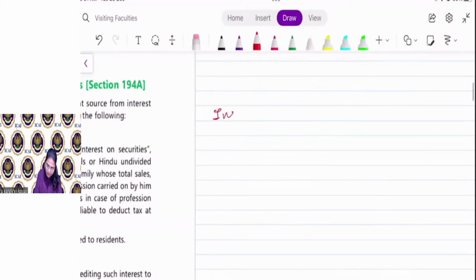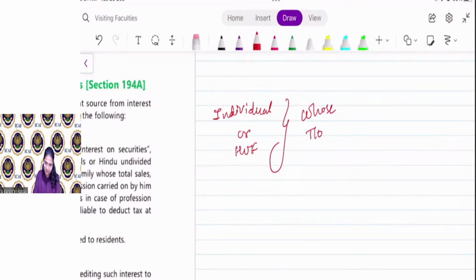Except those individual or HUF whose turnover is greater than 1 crore, or if professional, then gross receipt greater than 50 lakh in the immediately preceding financial year.